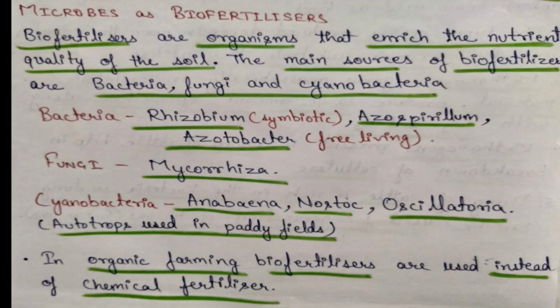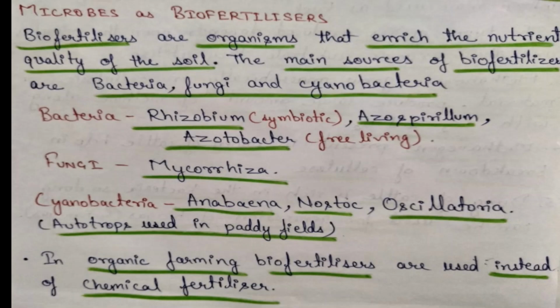Next we see microbes as biofertilizers. Biofertilizers are organisms that enrich the nutrient quality of the soil. The main sources of biofertilizers are bacteria, fungi and cyanobacteria. From bacteria we have Rhizobium, which is a symbiotic nitrogen fixer, and Azospirillum and Azotobacter, which are free living nitrogen fixers.